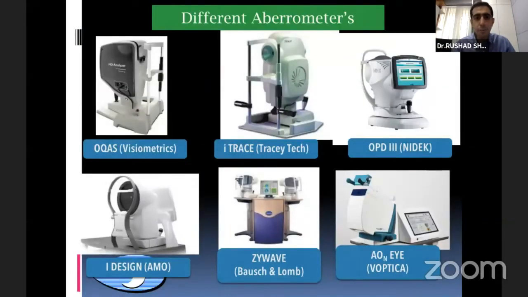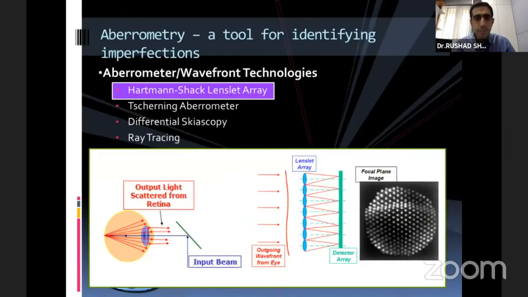There are various different aberrometers available, the OCAS, iTrace, OPD3, iDesign, Xywave, and the AeonEye. Now, these are based on certain principles, like the Hartmann-Shack basically means it's a modified fundus camera with an array of objective lenses. A light is projected and the way the light reflects out in the form of spots is captured by the fundus camera, and it's denoted as an aberration map.